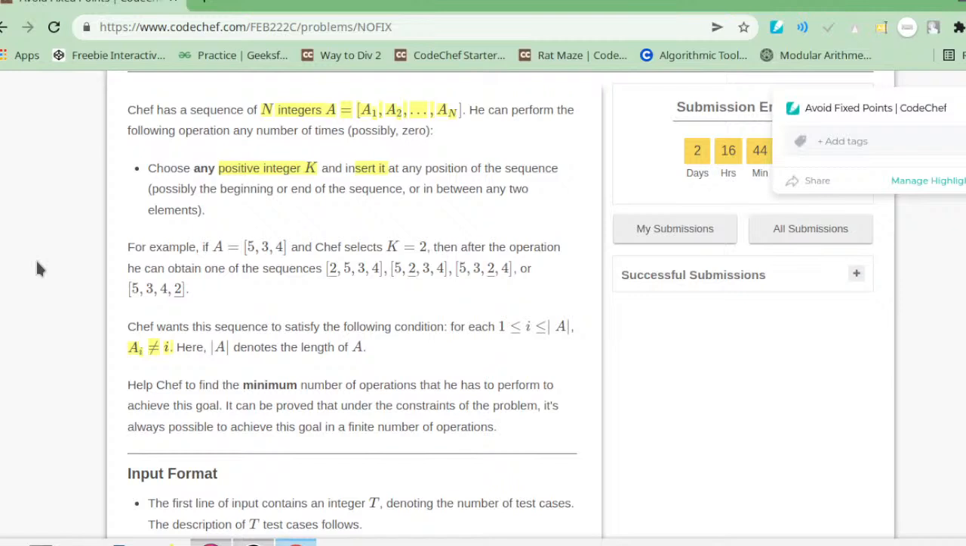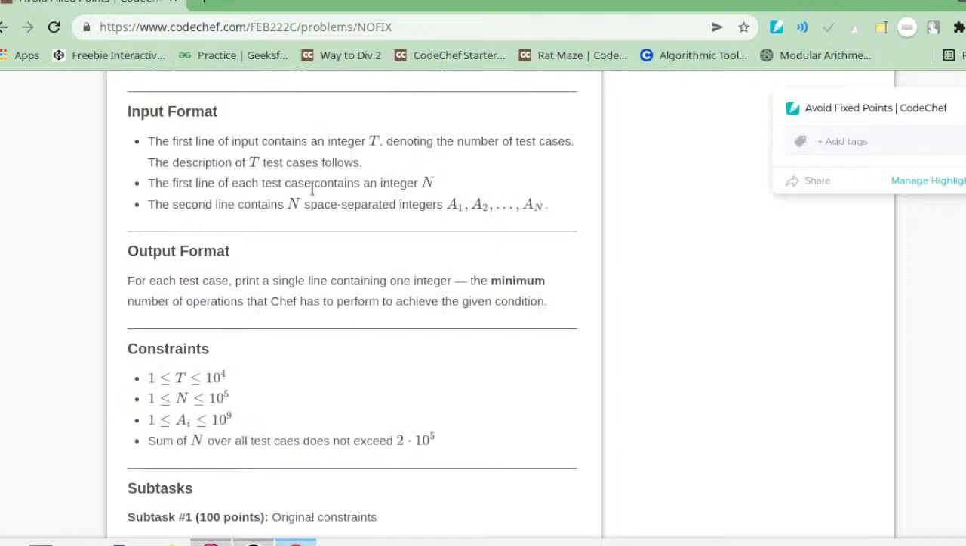So now help chef, we have to find the minimum number of operations that he has to perform to achieve the goal. And the input format is n and then a1 to an. We have to output the minimum number of operations. Here are the constraints, like the maximum and minimum value of ai. These are the sample cases 3, 2, 4, 5 and so on.